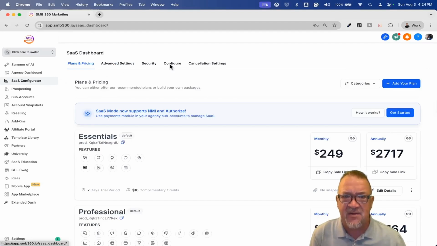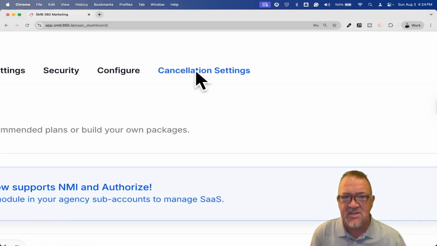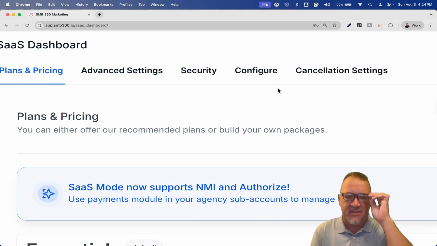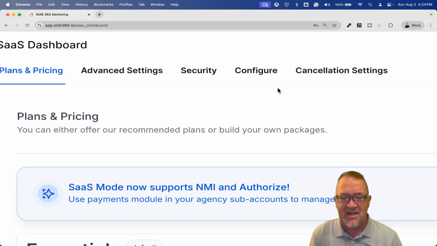So here's the SaaS configurator. Now at the very top, we're going to see this new setting. Now I've gone over all these other things, the plan pricing, advanced settings, security, and configure. I've already created other videos if you want to look at the SaaS configurator setup, to go over all of those settings, to go over the rebilling. I did a deep dive into all the features that you can do with the SaaS configurator, all the security settings and things like that. So please check out the other videos on my channel.